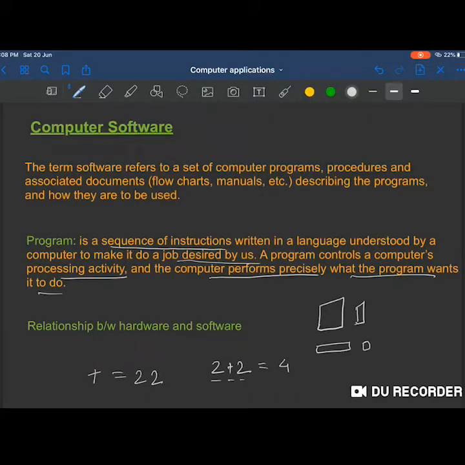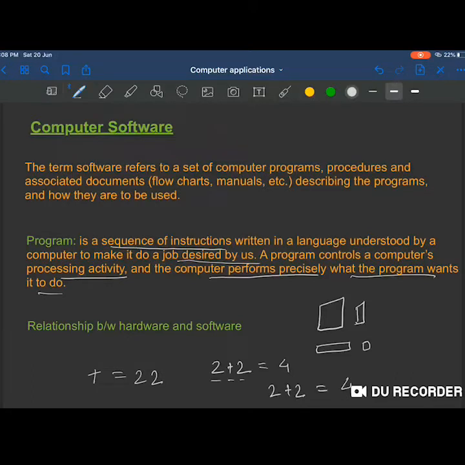Will it give any sort of output? No. The input needs to be given in a certain sequence and it will process it in a certain sequence and then it will give an output, right? So it's only if you press 2 plus 2 is equals to, it will give the output 4. So that is the meaning of sequence of instructions.